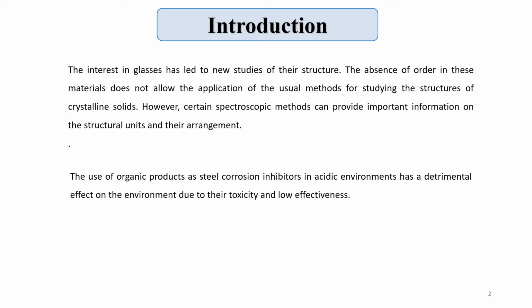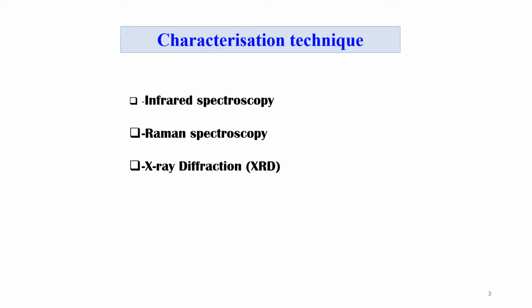The use of organic products as steel corrosion inhibitors in acidic environments has a detrimental effect on the environment due to their toxicity and low effectiveness. Characterization techniques: infrared and Raman spectroscopy, X-ray diffraction.